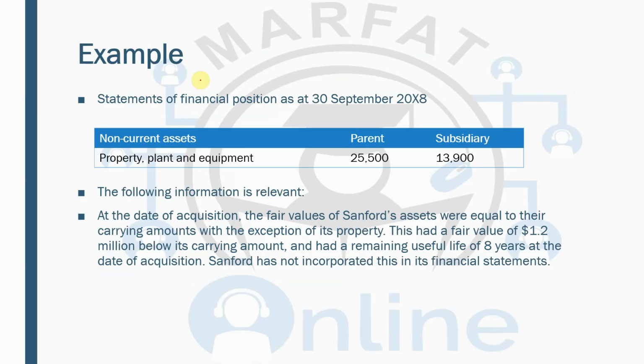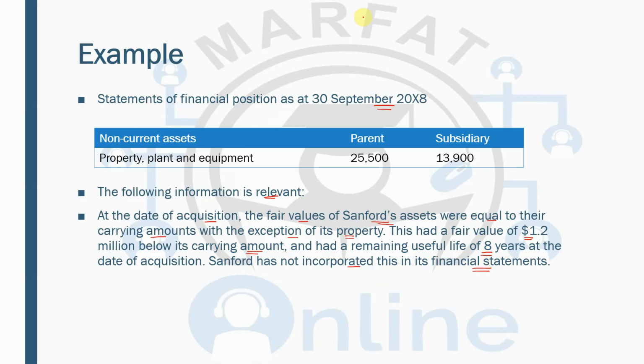Now I have another example. Statement of financial position as at 30th September 2008, and the property, plant, equipment, again parent and subsidiary. The following information is relevant. At the date of acquisition, the fair values of Sanford's assets, which is the subsidiary, were equal to their carrying amounts, with the exception of its property. This had a fair value of 1.2 million below its carrying amount. So there is a downward adjustment, and it had a remaining life of 8 years. Sanford has not incorporated this in the financial statements.